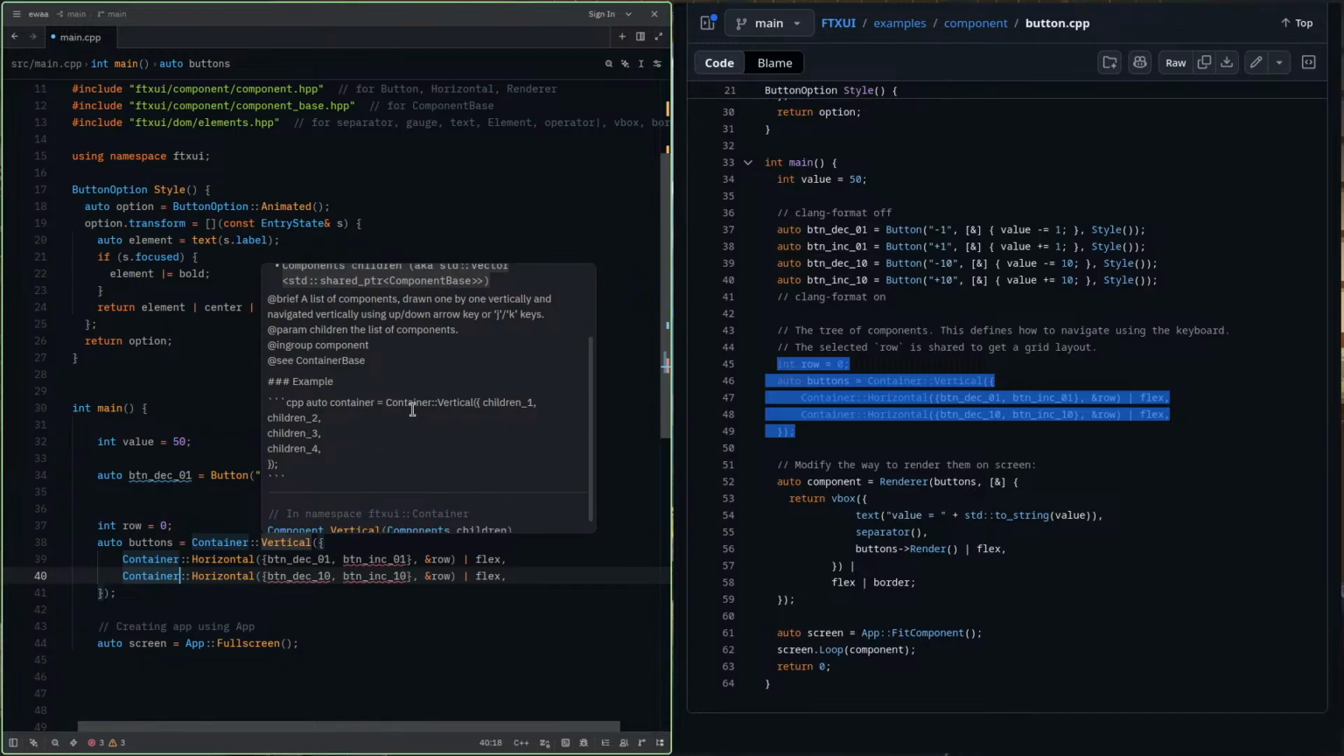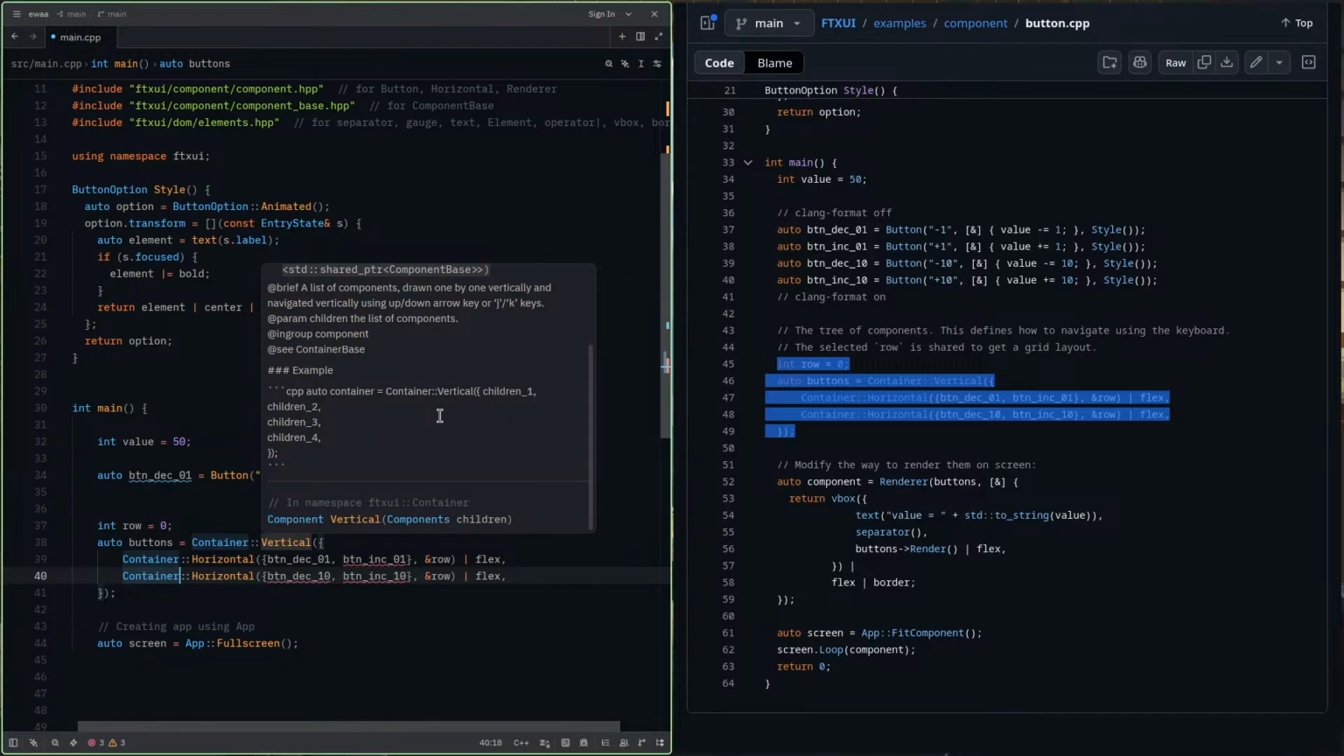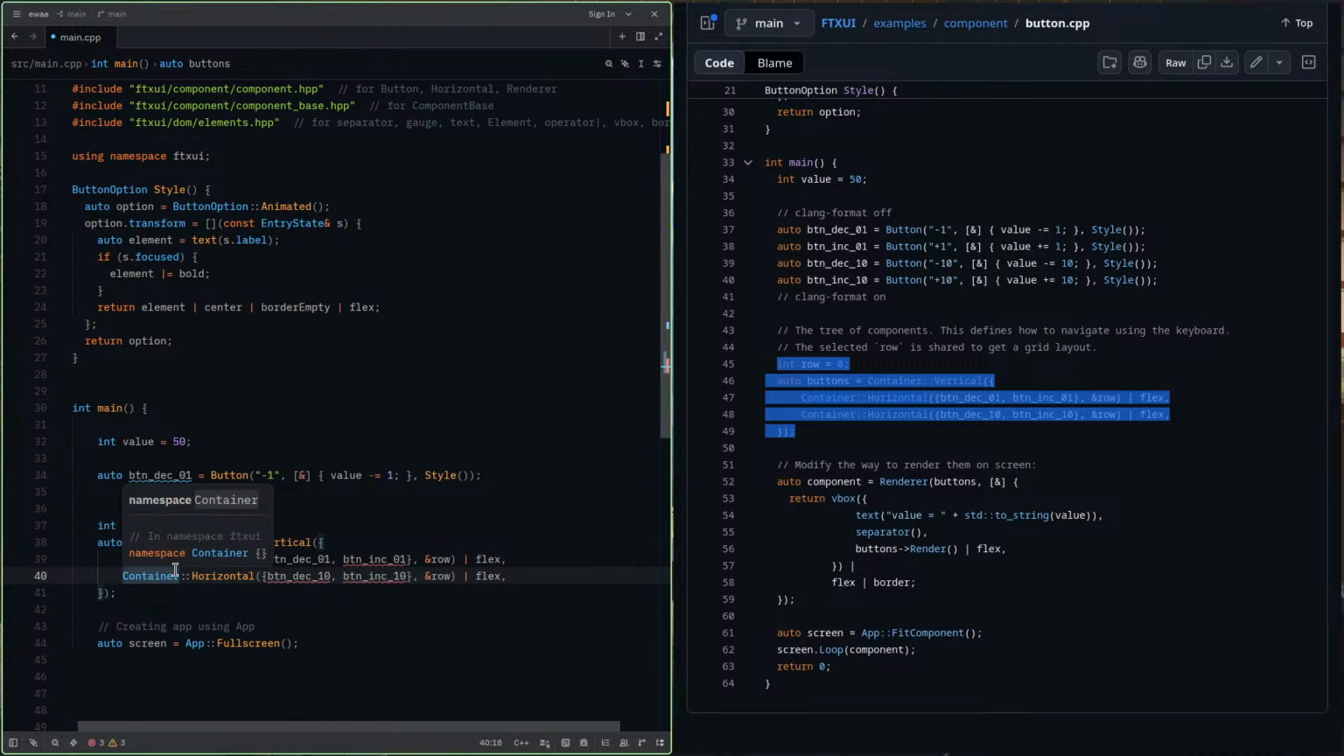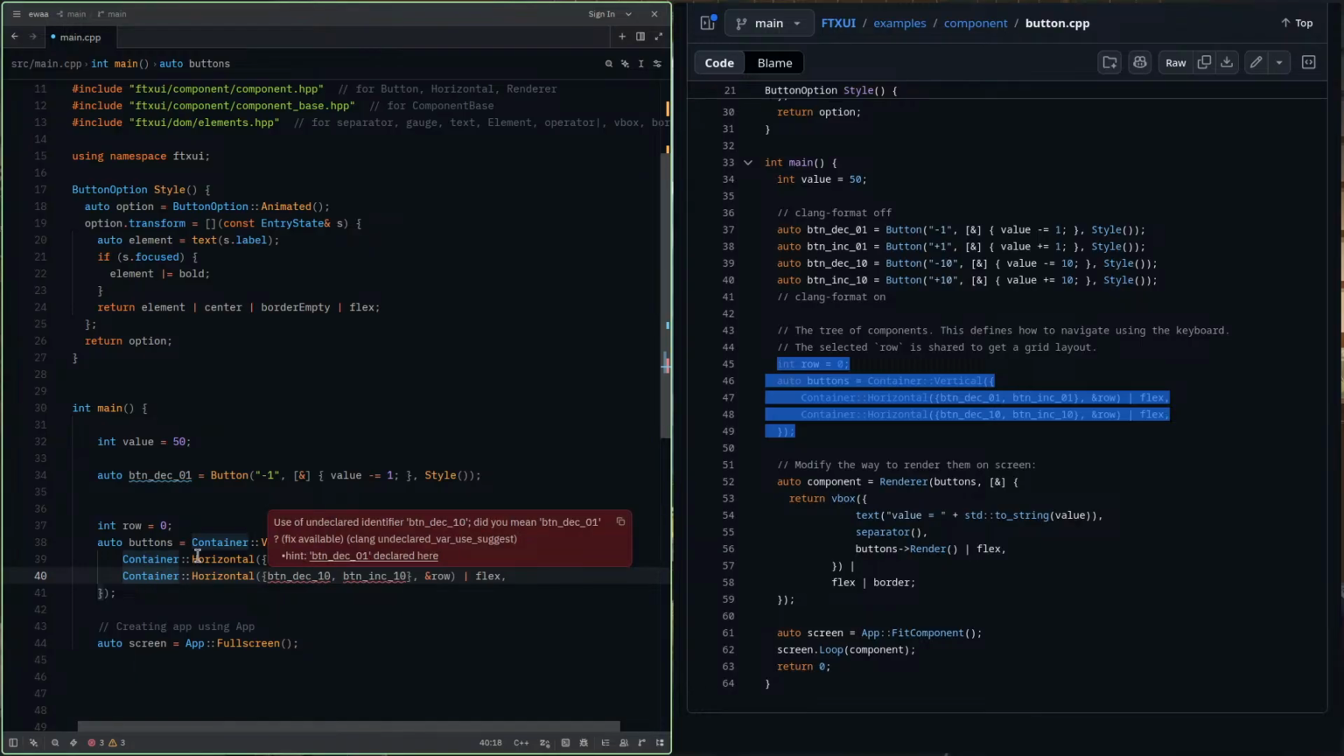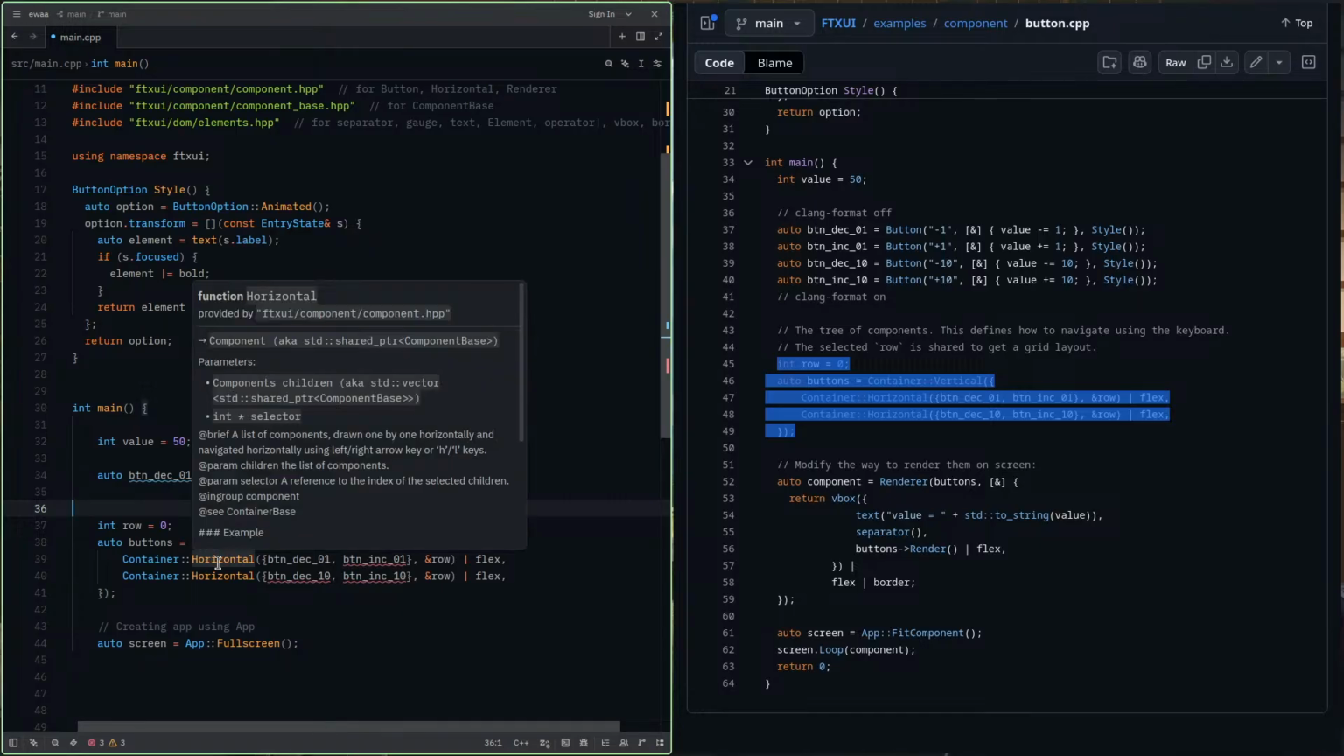You see this thing? Container vertical children 1, children 2. So here we have component vertical. Vertical also returns a component, and the parameters can have more children. For the parameters, you're going to pass more components. Now that I have this container vertical, horizontal will be something like a list of components drawn one by one horizontally and navigated by the H and L keys. Okay.